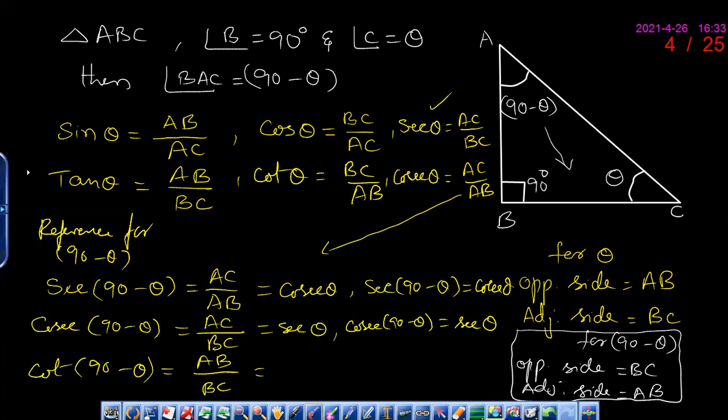AB upon BC is nothing but tan theta in terms of theta. So you are getting a new rule that cot 90 minus theta is equal to tan theta. This is how we get the complementary angles.